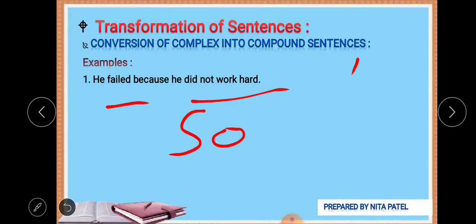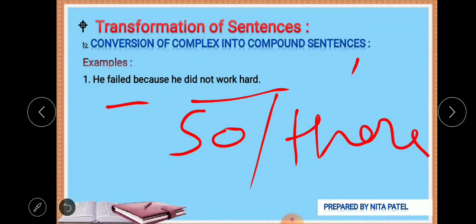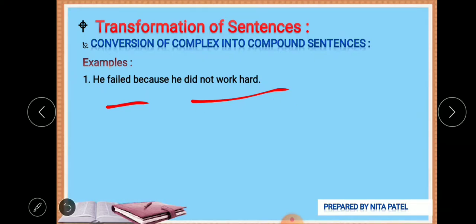Or we can also say that he did not work hard, therefore he failed. So, or therefore, we can go for both of them. You can use them as per your preference. Both of them are correct. So is also an example of conjunctions which are used in compound sentences, and therefore also.